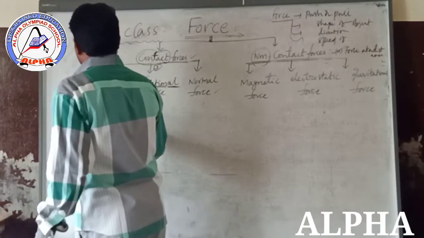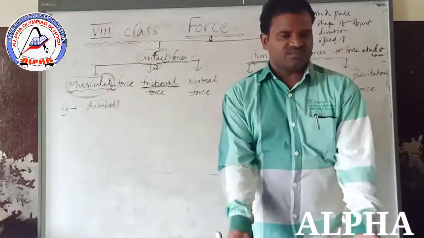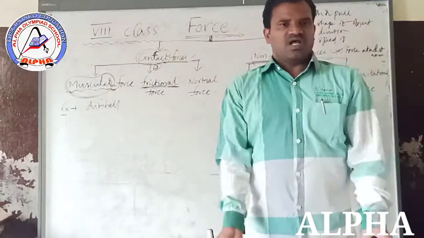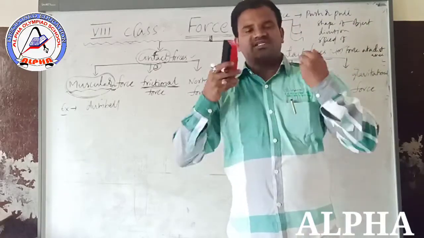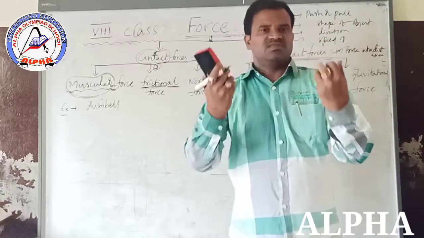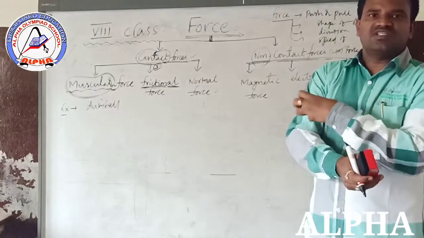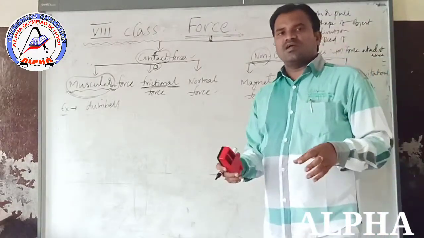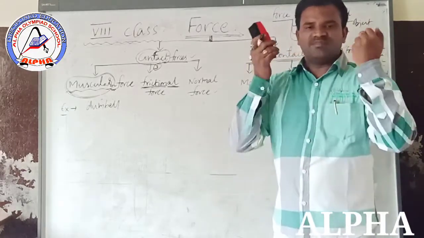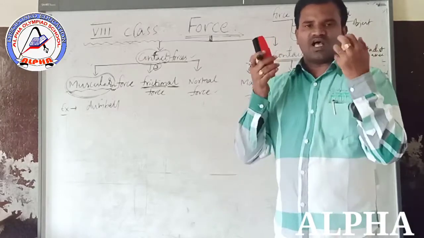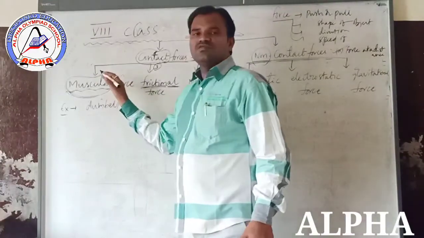Suppose we take a dumbbell. We can lift the dumbbell several times like this. After half an hour, our muscles will be tightened, meaning they become hard. Why do they become hard? All our body muscles participate in the activity. So all our body muscles are exerting force on the dumbbell. That's why it is known as muscular force.